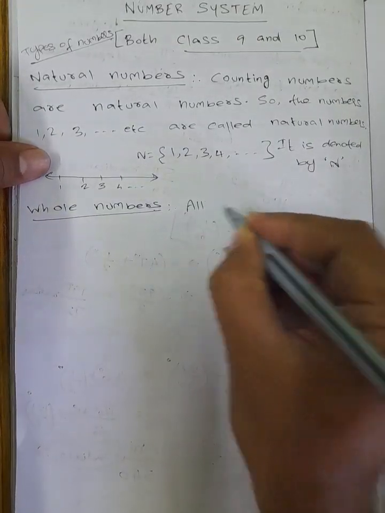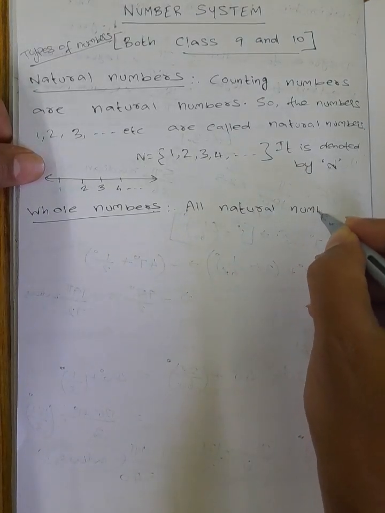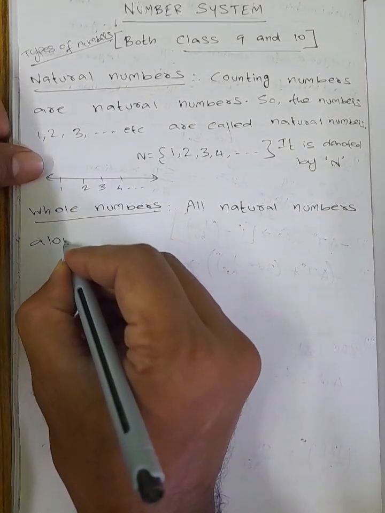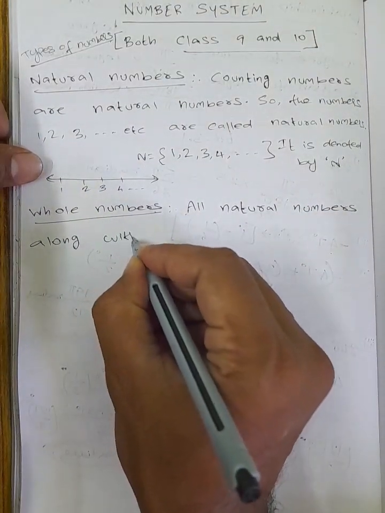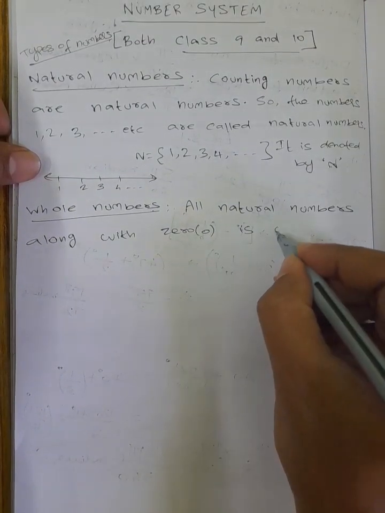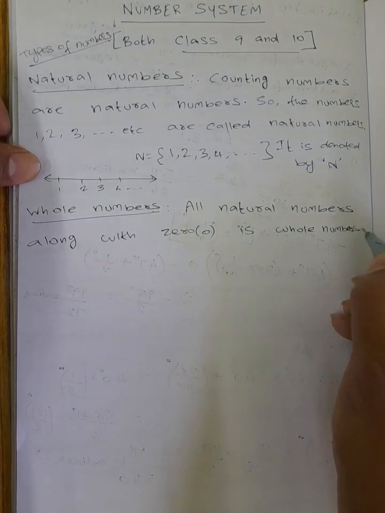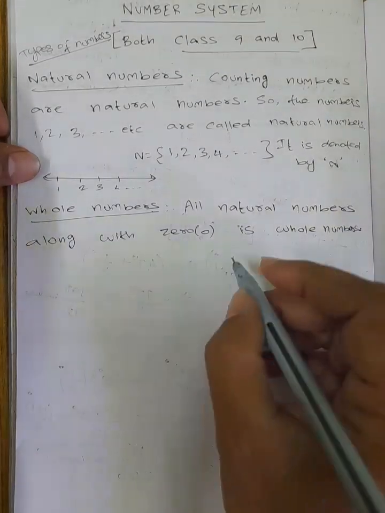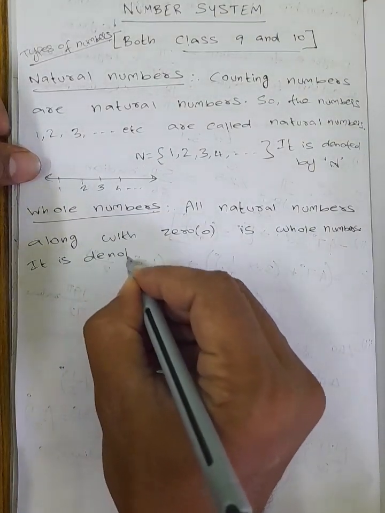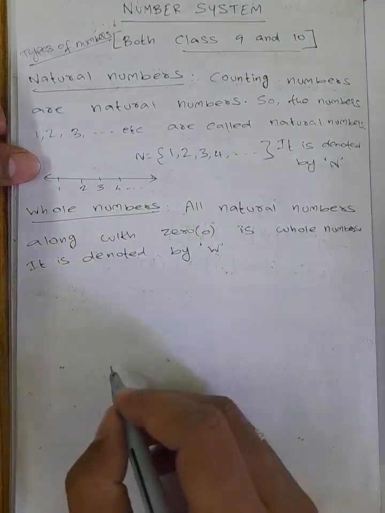So all natural numbers will come along with 0. It is denoted by the alphabet W.